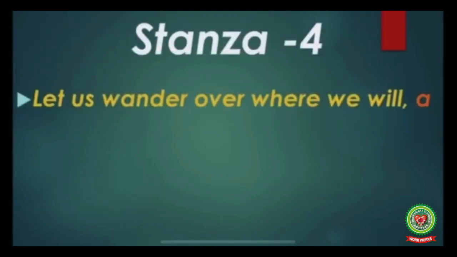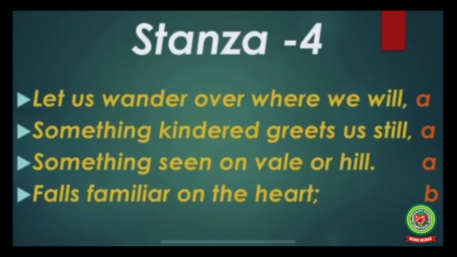Now let's see stanza 4. The last word of first line is will. Next is still. Next is hill. These three are again rhyming. So A and A will be the rhyme scheme of first 3 lines. And in fourth line, the last word is heart. It is not rhyming with any other word. So new name for it, B.